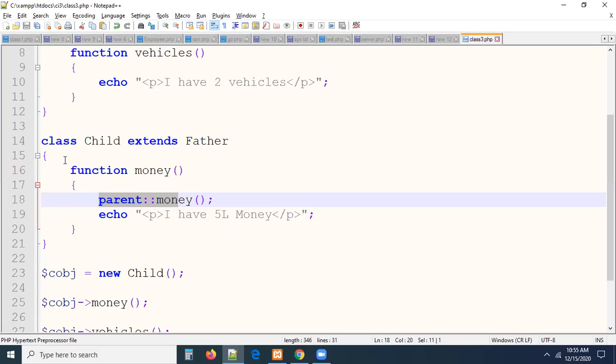Sometimes, unfortunately, the parent class is also having the same method and the child class is also having the same method. In this type of situation, if you want to call a parent method in the child method, then we have to use the parent keyword, guys. By using the parent keyword, we can access the parent class members in the child class. This is a special case, guys, you have to remember this.